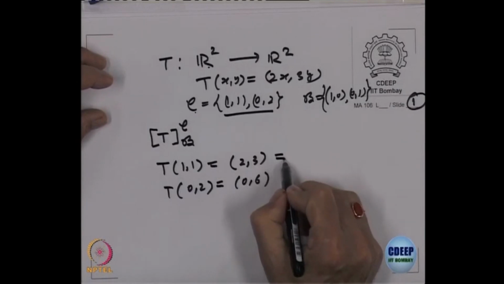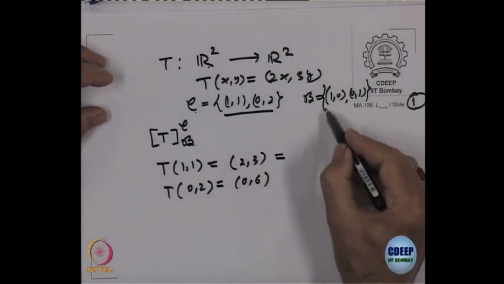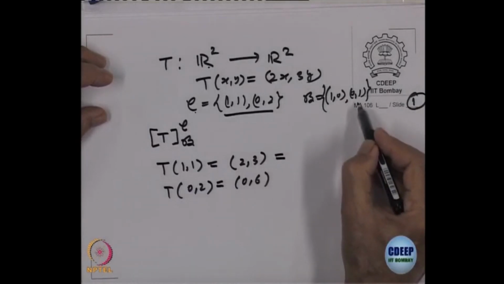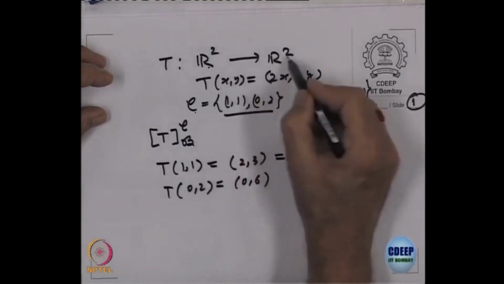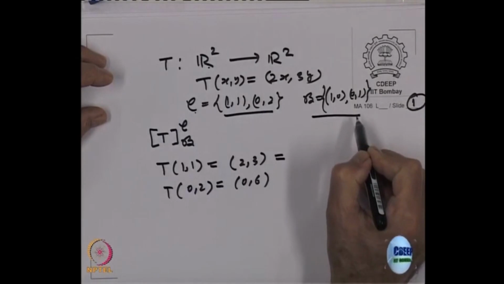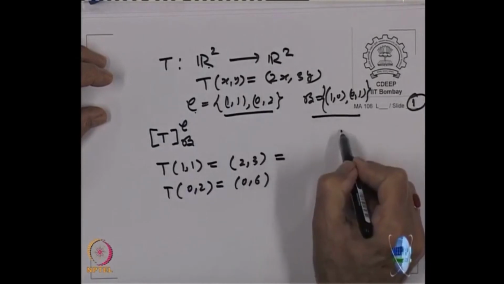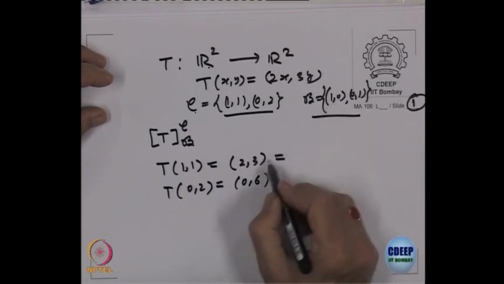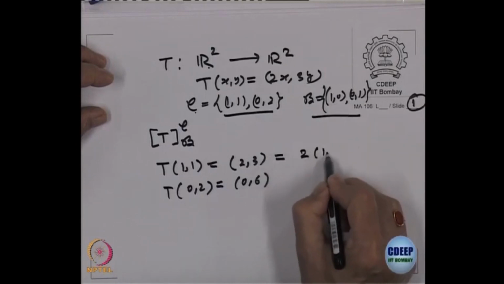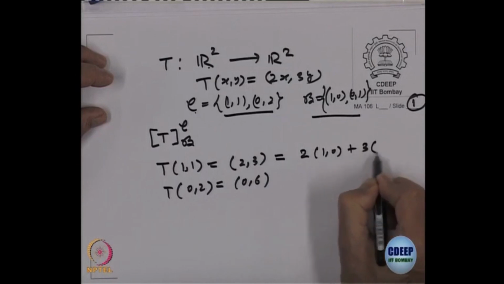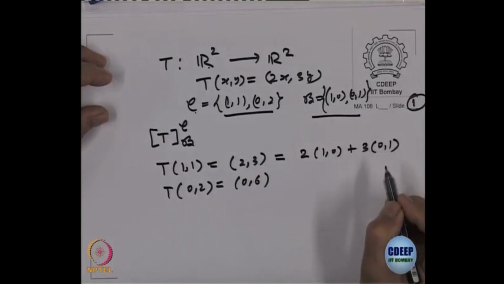Now this is to be written as a linear combination of elements of B. T of something goes in R2 in the codomain, where the basis is B. So what is the linear combination for (2, 3)? It is 2 times (1, 0) plus 3 times (0, 1).